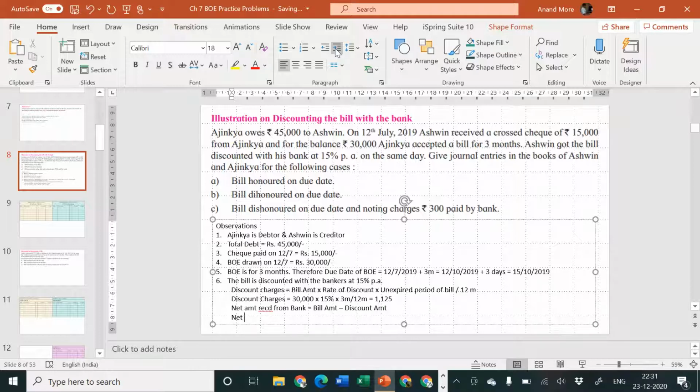So net amount received from bank is equal to 30,000 minus 1,125. That goes to how much? Please calculate on your own. 30,000 minus 1,125 is equal to 28,875. So these are the different observations.